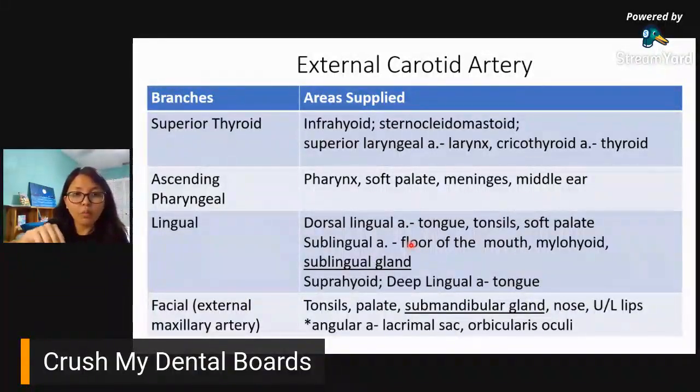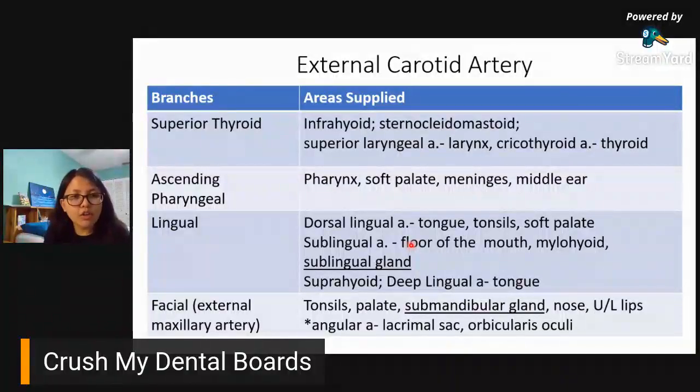Okay? Why did I underline? Napansin ko kasi sa board exam, mahilig sila sa mga ganyan eh. Anong blood supply ng ganitong gland? Especially when it comes to glands in the head and neck area, which is your submandibular, your parotid, your sublingual. May mga ganong questions eh. That's why I underlined it. So your sublingual gland is actually supplied by your sublingual artery, which is a branch of your lingual artery, which is a branch of your external carotid artery.